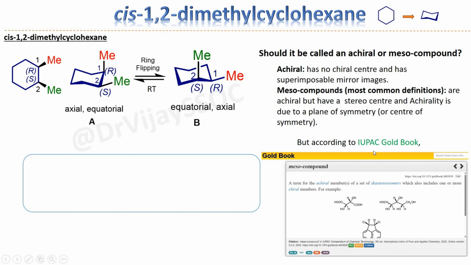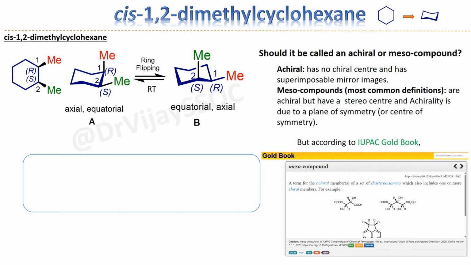According to the IUPAC Gold Book, a meso compound is defined as a term for the achiral members of a set of diastereomers, which also includes one or more chiral members. So in a simple way, let's take tartaric acid. It has two chiral centers, and this compound should show 4 stereoisomers, but it shows only 3 stereoisomers, and one of them is a meso compound, but 2 are enantiomers. The one which does not show optical activity, we call the meso compound, right?